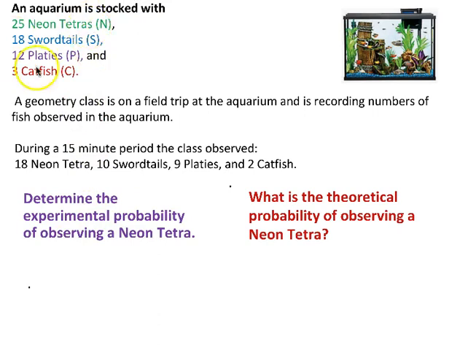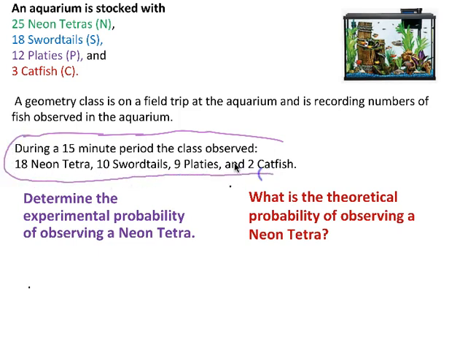Would we use this data up here or this data down here to find the experimental probability? So remember, experimental probability is based on trials or data that you collect. So we are going to use this data right here. The data that we collected is what we are going to use to find the experimental probability. We're going to use this data. And we want to find the probability of observing a neon tetra.